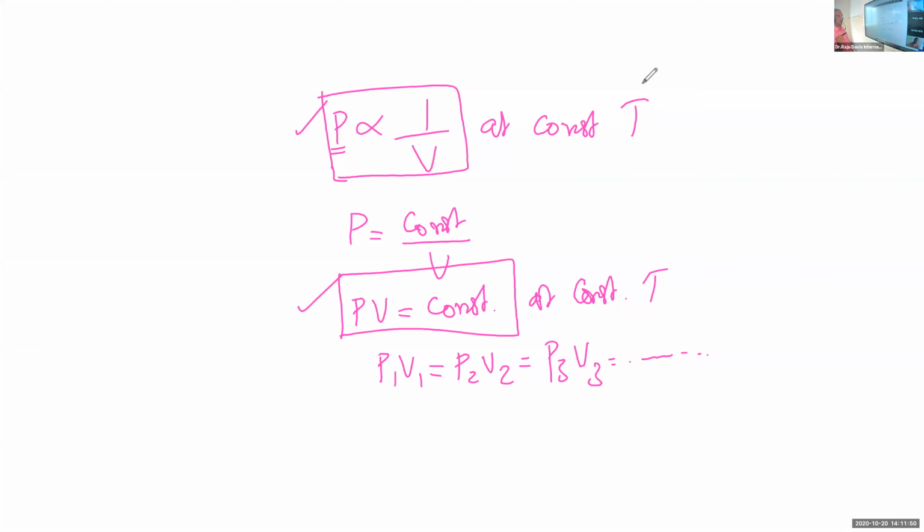So these two are the mathematical formulations of Boyle's law: P proportional to 1 by V at constant T, or PV is equal to constant at a constant T. That is the equation form, the mathematical form of Boyle's law. We can show Boyle's law in the form of a graph, the graphical representation, for which we have to plot pressure against volume at a constant temperature.